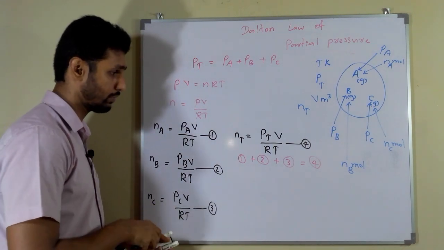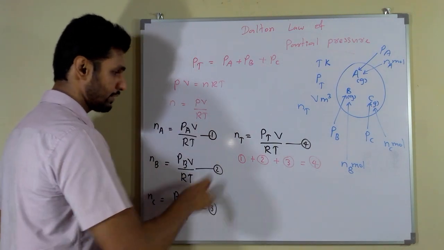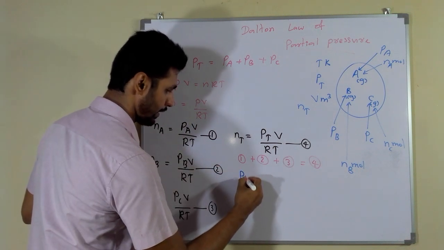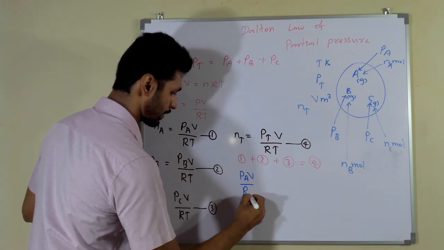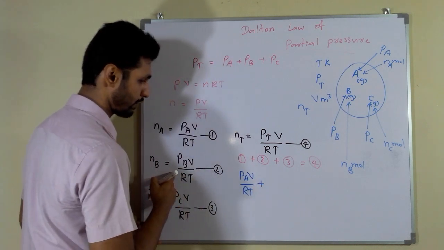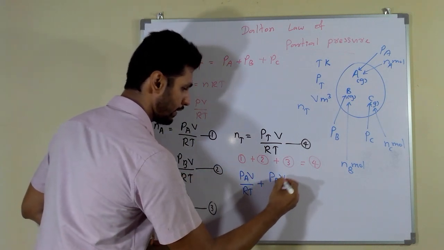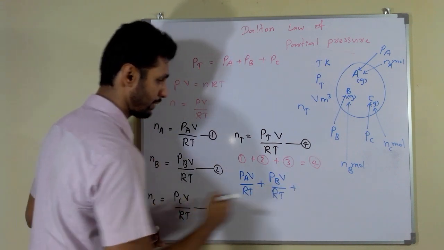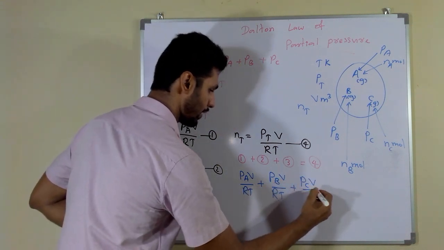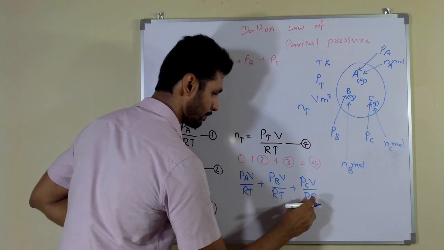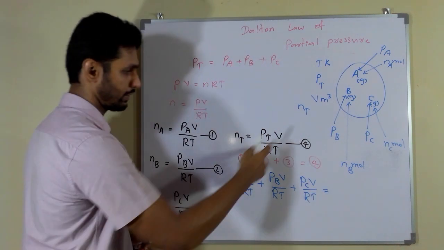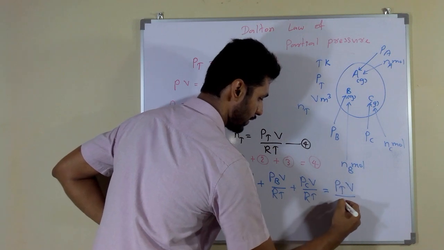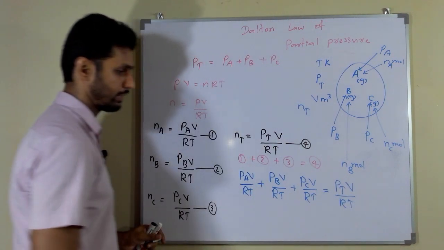It's very simple now. You can write PA V divided by RT plus PB V divided by RT plus PC V divided by RT is equal to P total V divided by RT. That's it.